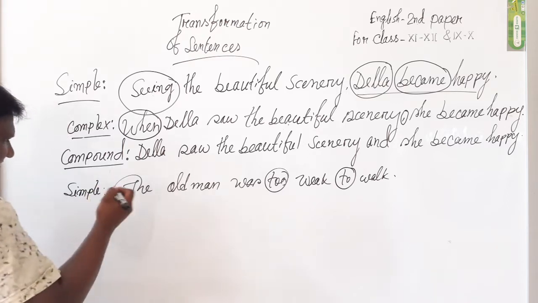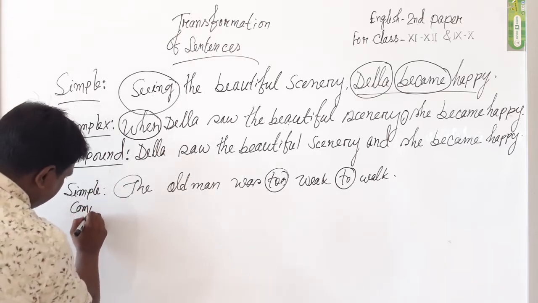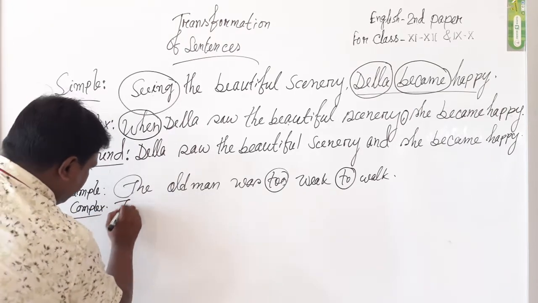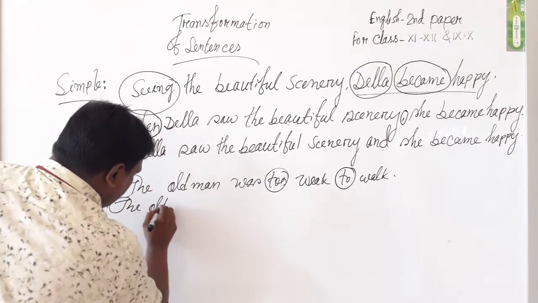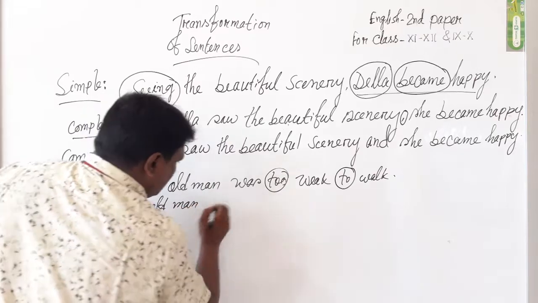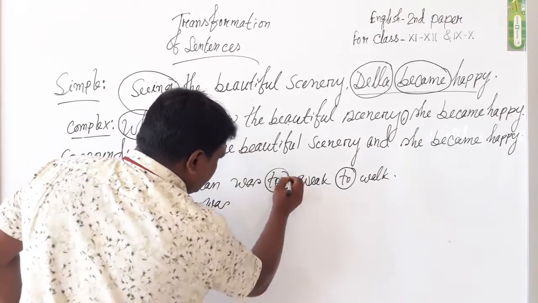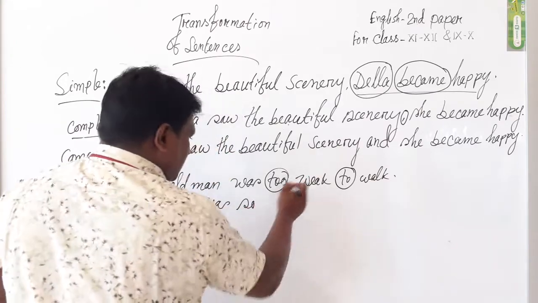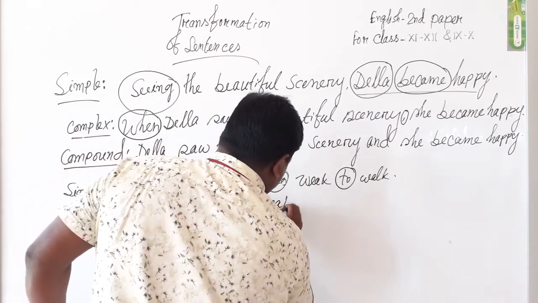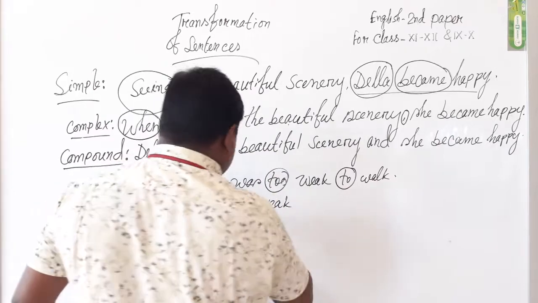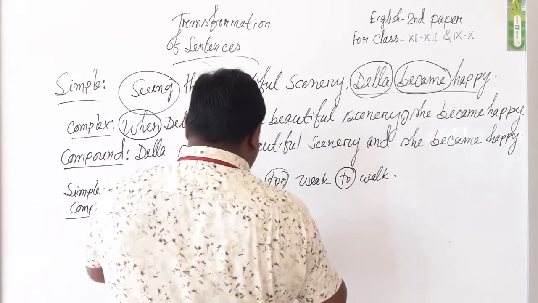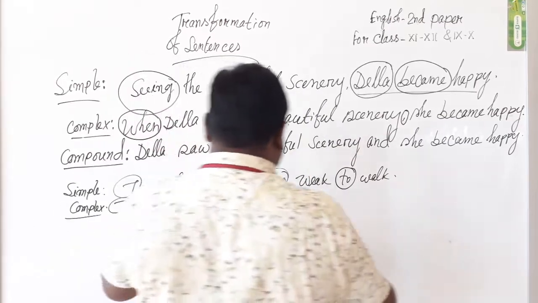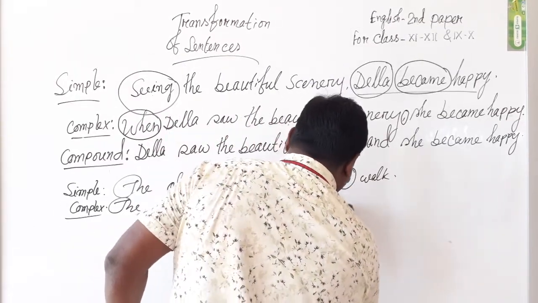Now from the simple, how can we change it to a complex sentence? Dear students, complex we know is unchangeable. The old man was, instead of too we can use so weak, and instead of to we use that. As a subject the old man's pronoun is he.